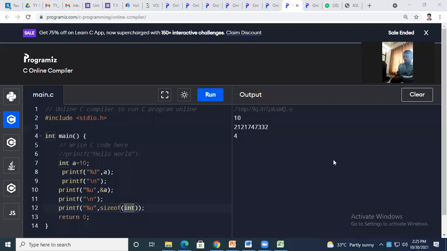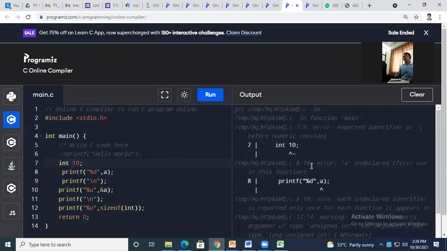For this variable a, as I have declared the type integer, it reserves 4 bytes at this memory location. The 4 bytes from here onward are reserved to store this 10. Okay, I cannot type it this way, so the compiler will raise an error.